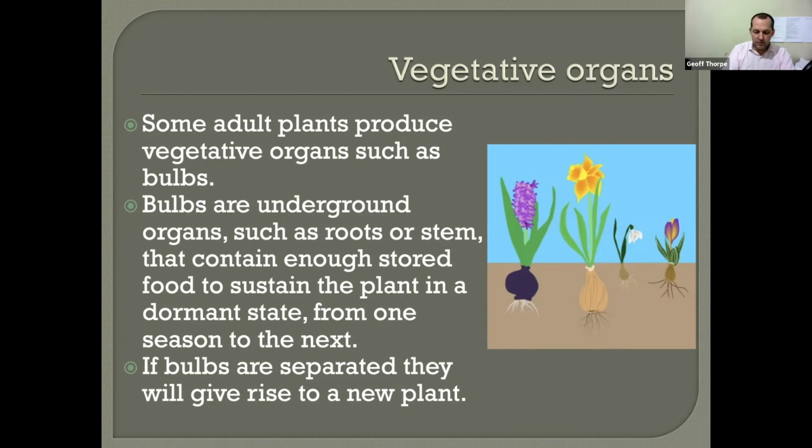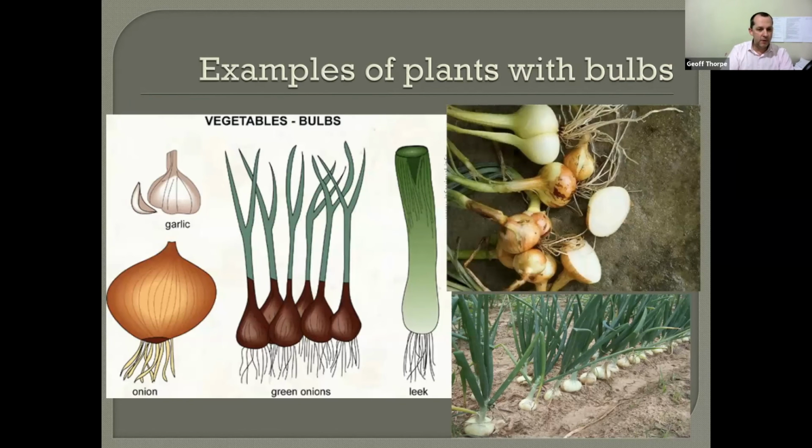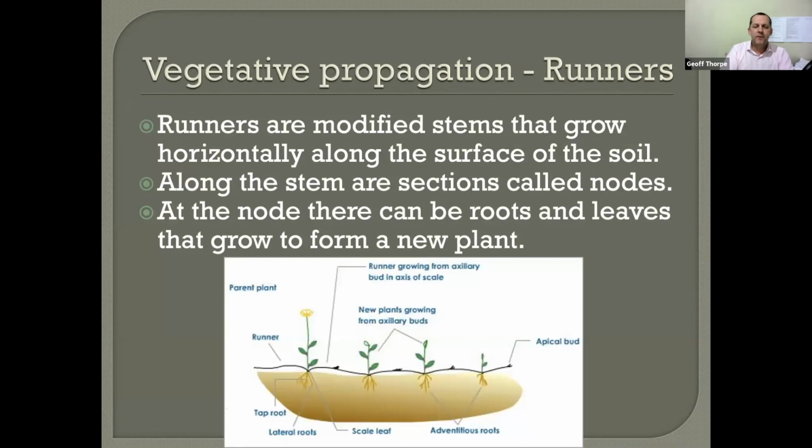But I guess importantly, in terms of asexual reproduction, if the bulbs are separated, then each separated bulb will give rise to a whole new plant. Examples of plants with bulbs, one of the classic ones is daffodils. Other plants with bulbs are things that you would use in your cooking, like garlic, onion, green onions, leek, so all bulbs. And again, the idea is if we separate them out, then a whole new plant would grow from it.